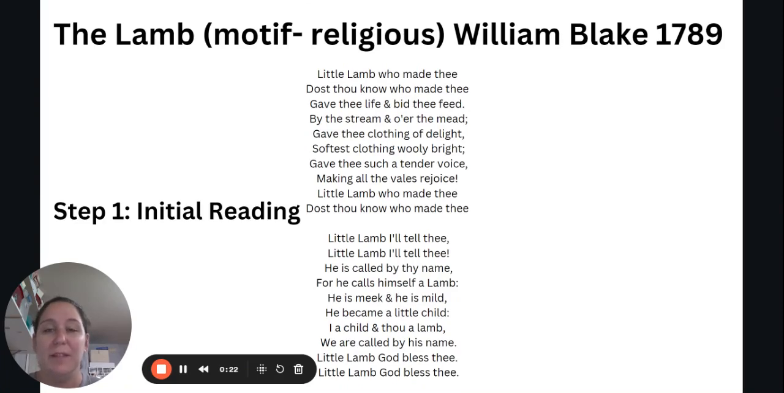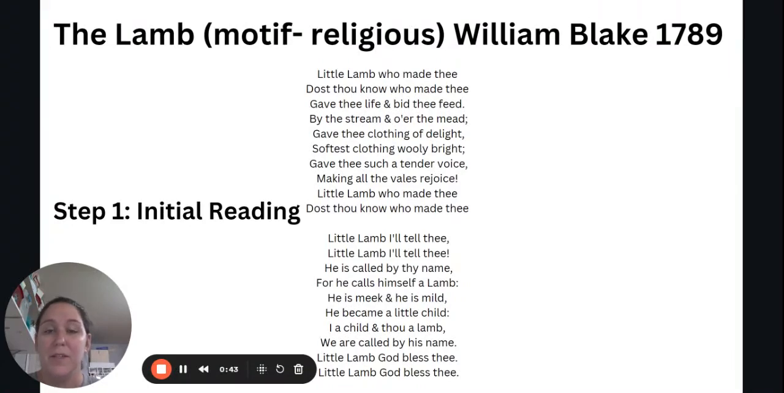Little lamb who made thee, dost thou know who made thee? Gave thee life and bid thee feed by the stream and o'er the mead? Gave thee clothing of delight, softest clothing, woolly bright, gave thee such a tender voice, making all the vales rejoice. Little lamb, who made thee? Dost thou know who made thee?